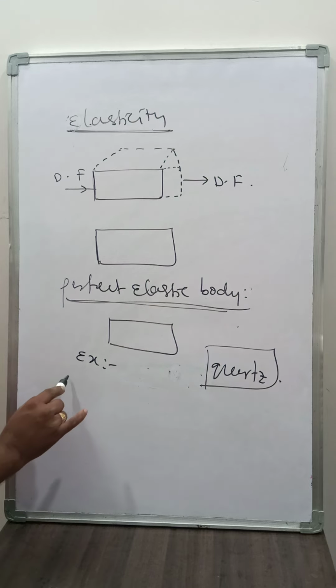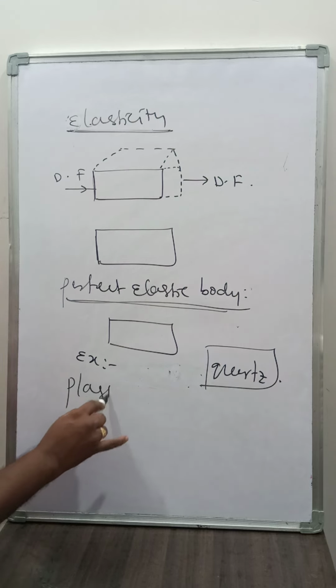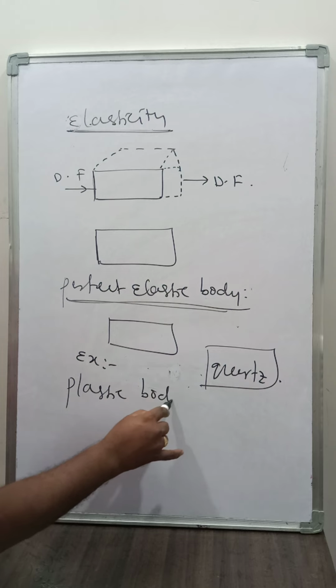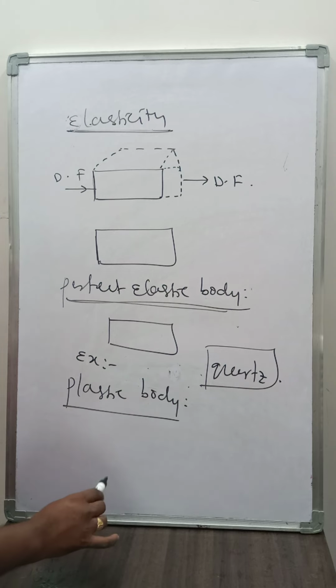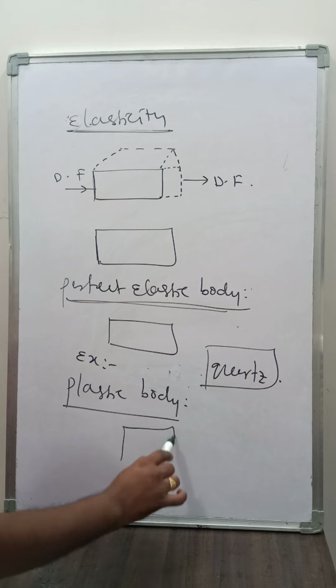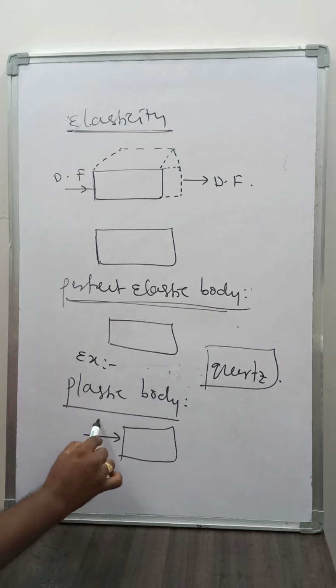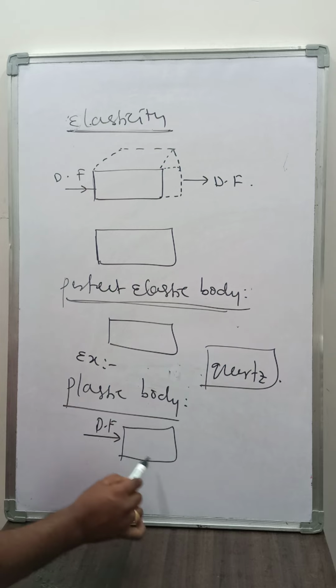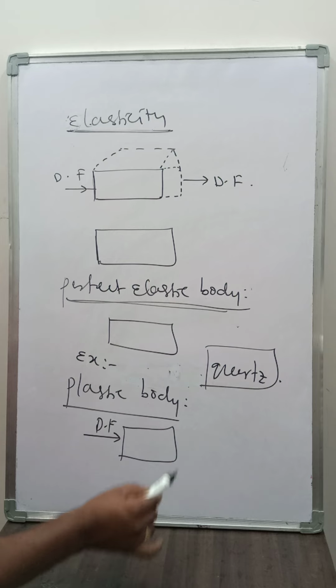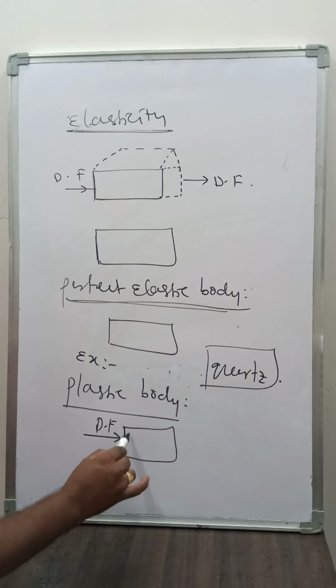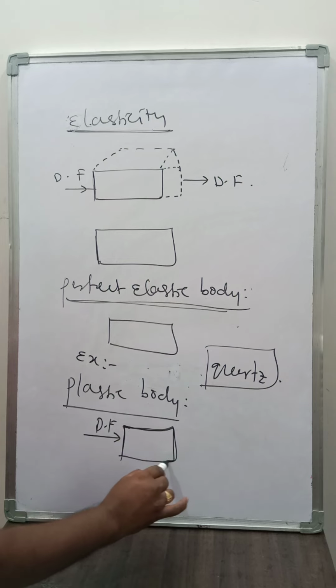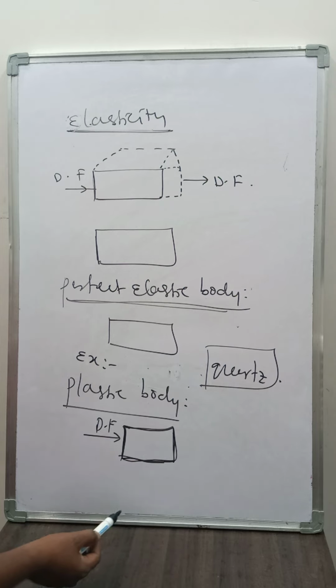And next, what is meant by plastic body? Plastic body means a deforming force is acting on the body, and the body does not regain its original state after the removal of the deforming force.